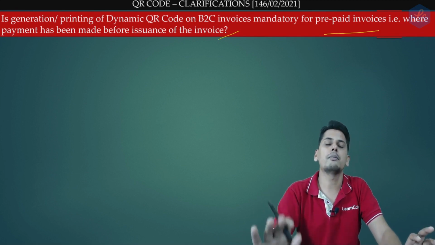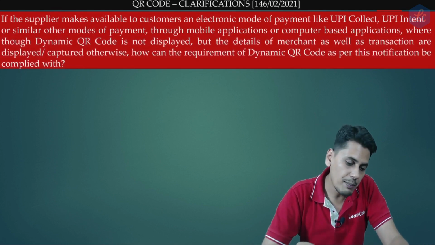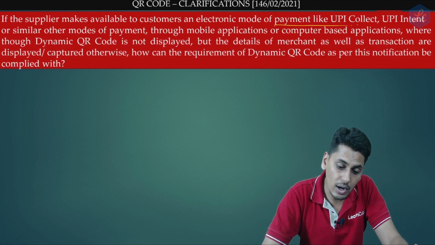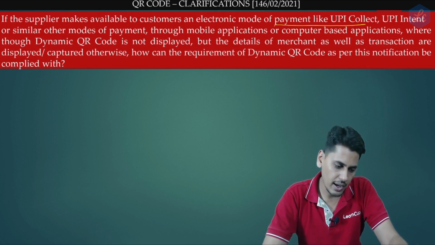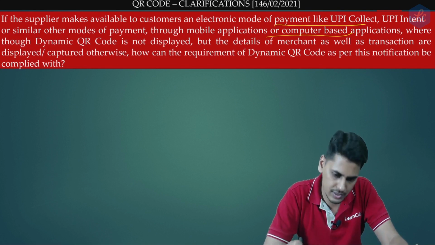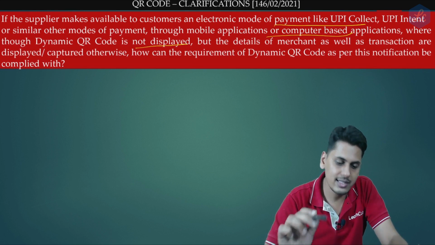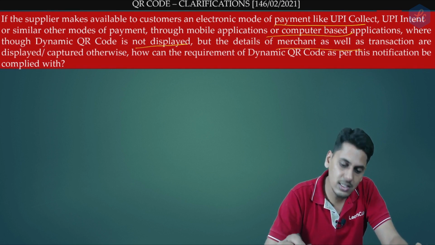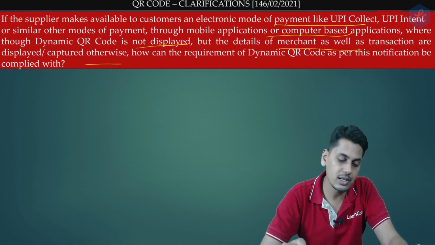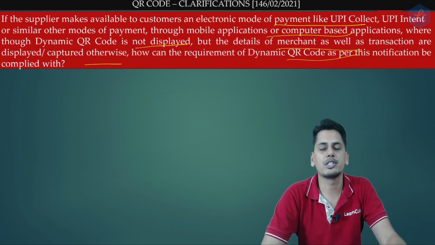It is sufficient compliance of dynamic QR code. The next question is similar. If the supplier makes available to the customers an electronic mode of payment like UPI Collect, UPI Intent or other similar modes of payment through mobile applications or computer-based applications, where though dynamic QR code is not displayed but the details of merchant as well as the transactions are displayed or captured otherwise, how can the requirement of dynamic QR code as per this notification be complied with?